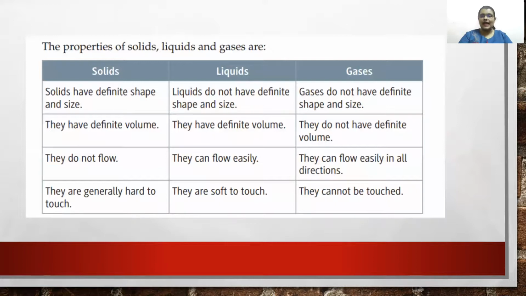Now, children, at the end, we will just discuss the properties of solids, liquids, and gases. There is a difference. Solids have definite shape and size. Liquids do not have a definite shape, and gases do not have a definite shape and size. Solids and liquids have definite volume, while gases do not have definite volume. Solids do not flow, while liquids can easily flow. And gases can easily flow in all directions. Solids are generally hard, liquids are soft to touch, and gases cannot be touched.